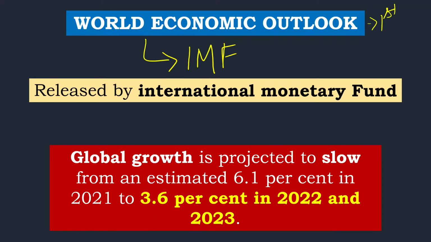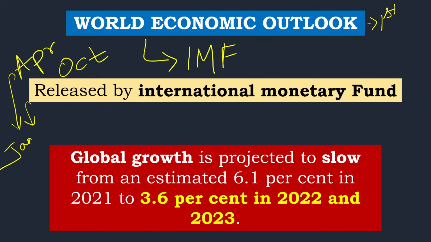One in April and the other one in October. It also provides updates to these two reports in January and July.